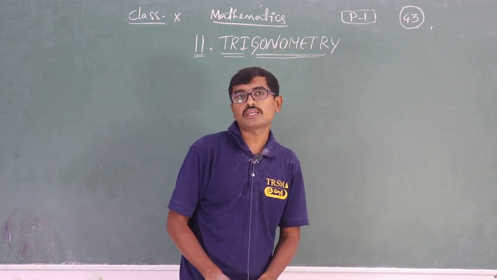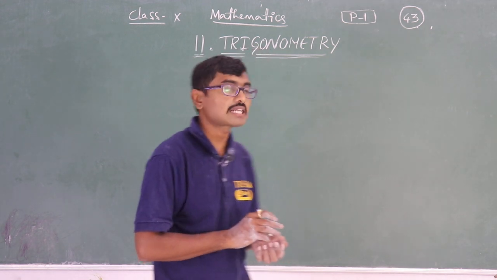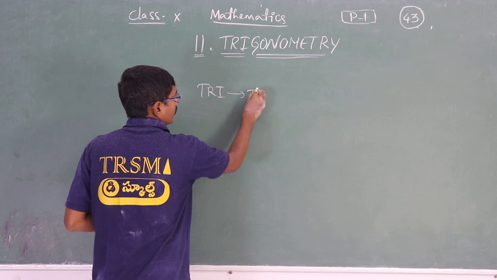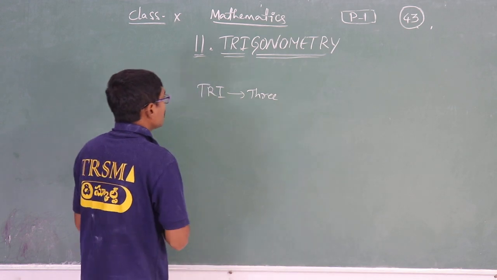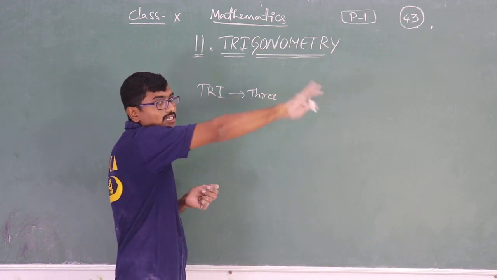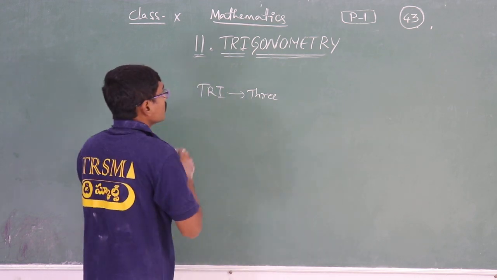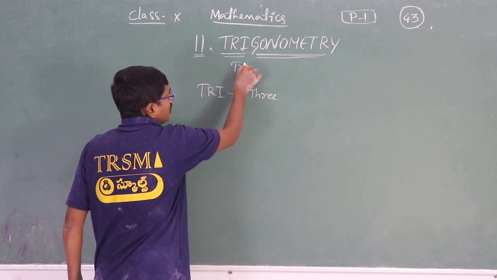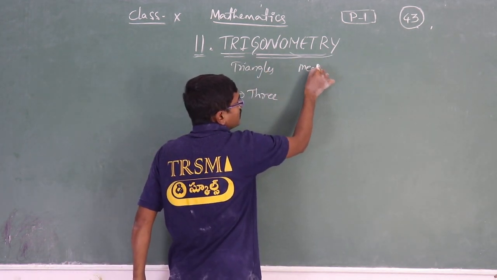What is trigonometry? You already know about that. What is tri? Tri means three in the Greek word. Gonia means side, and metry means measurement. So this whole thing discusses three sides or three angles measurement. In normal form, trigono is discussing triangles, and metry discusses measurement.